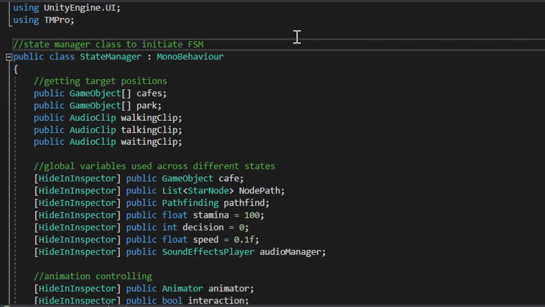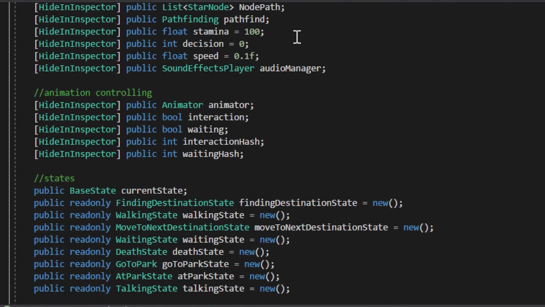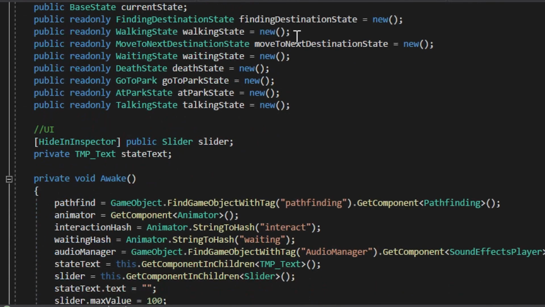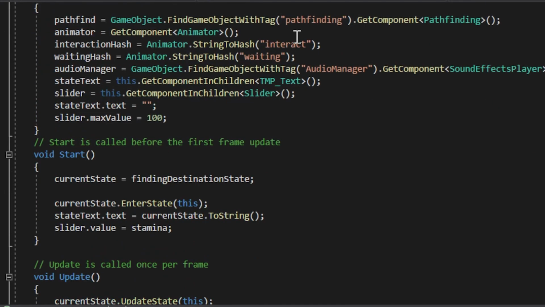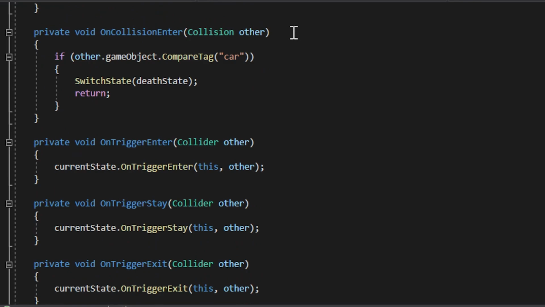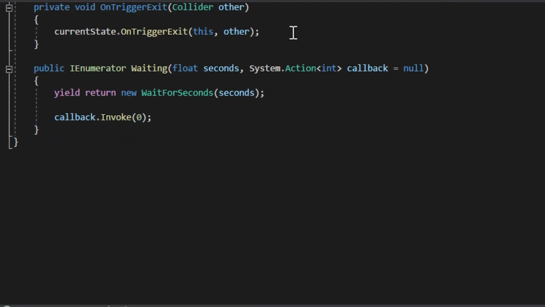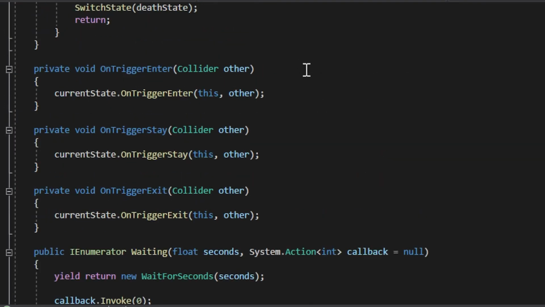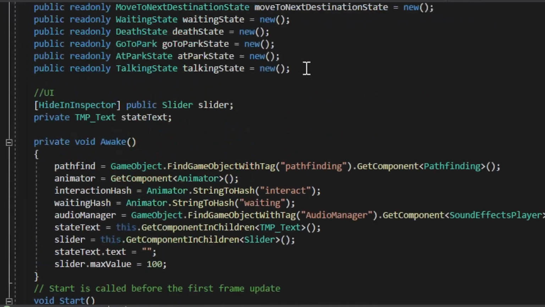After pathfinding, I worked on creating a finite state machine. This was for the NPCs who would be using the A-star and breadth-first search algorithms. I started by creating the basic states of finding a destination, walking to that destination, and finally waiting at the destination. The states then repeat.